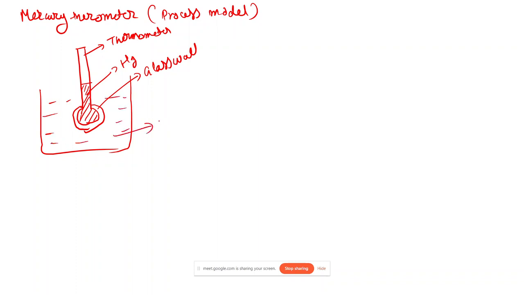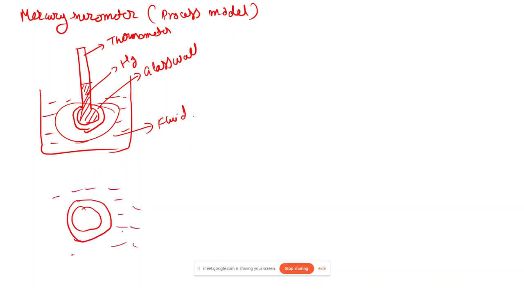Then we have, let's say, any kind of fluid. So if I had to draw a cross section on this surface, I can see that this is our mercury, then there is this glass wall, and over here there is this fluid. In this case, consider the heat transfer resistance of this glass wall to be negligible. So whatever the temperature of this fluid will be directly measured by the mercury.